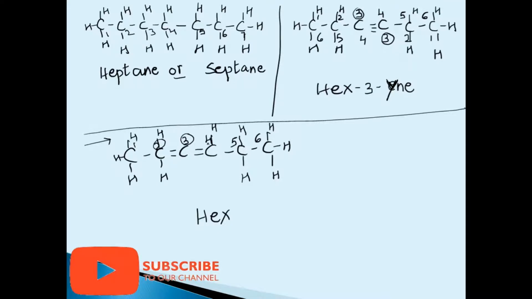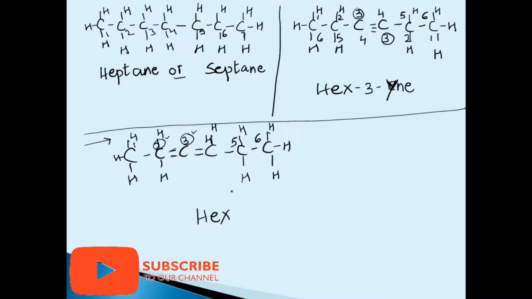You will say it's on the number 4 carbon atom also. Now if I say 2, it already means the double bond is in between 2 and 3 carbon atoms. So we write the lower number. Similarly, this double bond is present between carbon atom 3 and carbon atom 4. So we will be using the lower numbers to tell the position of the double bonds or the triple bonds. So now on carbon 2 and carbon 3, it's the double bond.